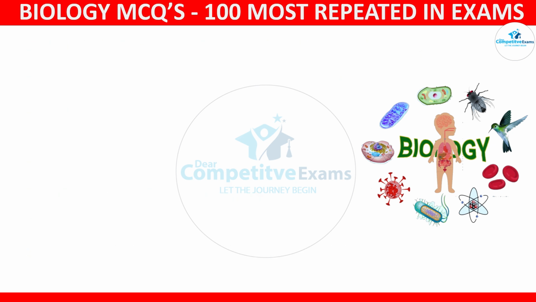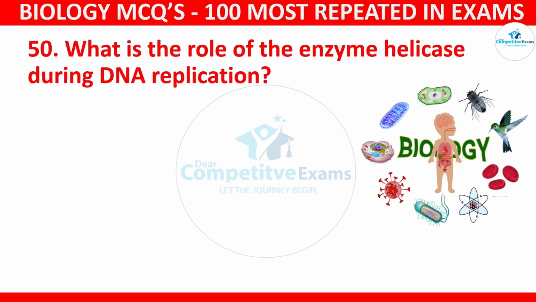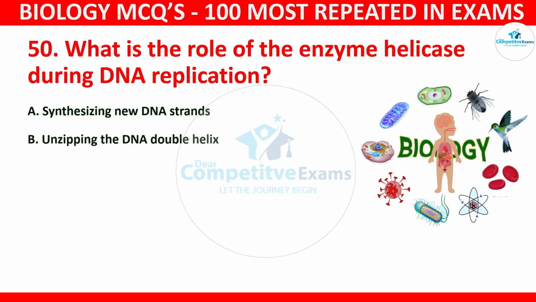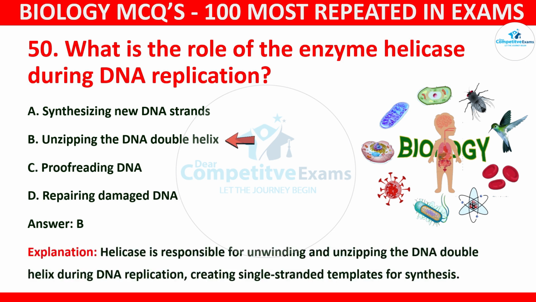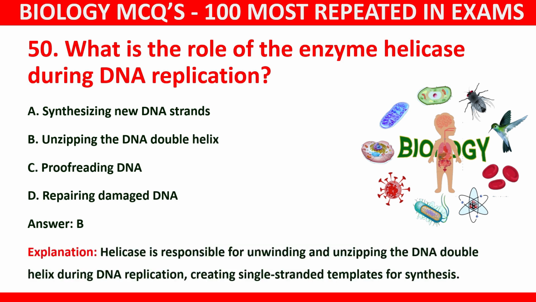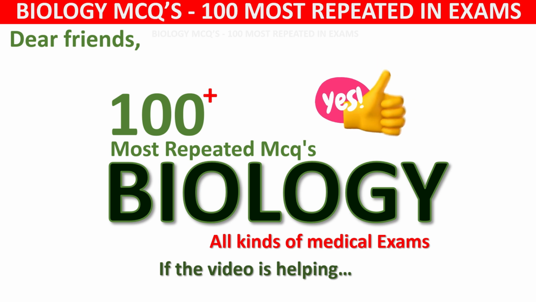Question number 50. What is the role of the enzyme helicase during DNA replication? Your options: synthesizing new DNA strands, unzipping the DNA double helix, proofreading DNA, or repairing damaged DNA. The correct answer is B, that is unzipping the DNA double helix. Helicase is responsible for unwinding and unzipping the DNA double helix during DNA replication, which creates single-stranded templates for synthesis.